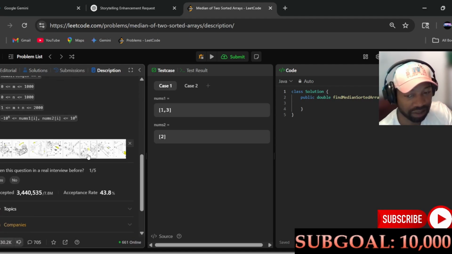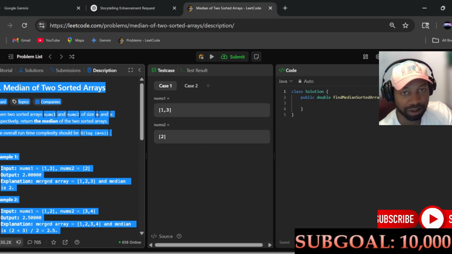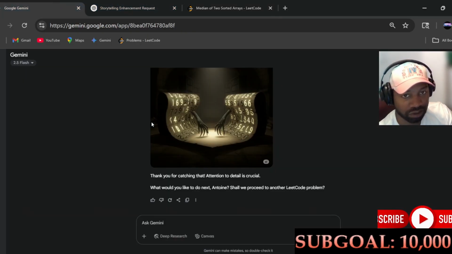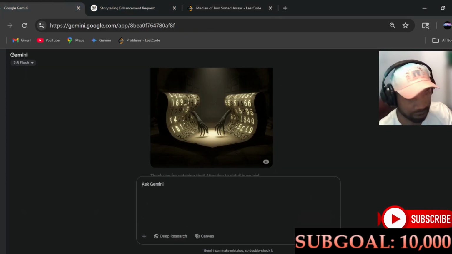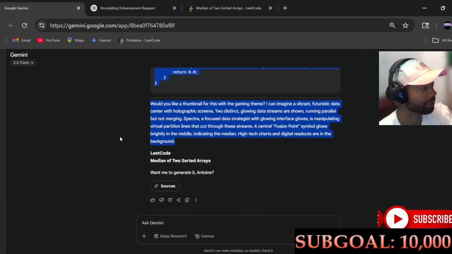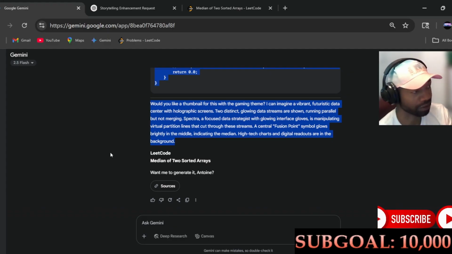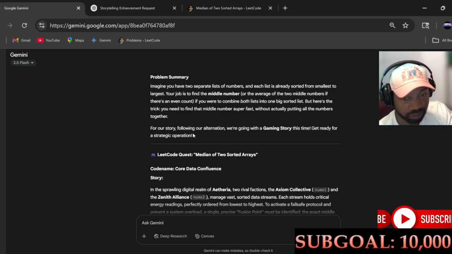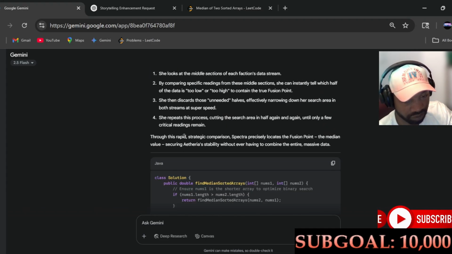Anyway, I'm going to go from the bottom to the top. And we will throw this into our Gemini and see what we come up with. Thinking, sure. Here's something I've also been doing. I'm taking the stories that Gemini has made and I put them into ChatGPT. The reason is Gemini is good at following directions, but Chat is just a little bit better at making the stories awesome. But we will read this first part of the problem summary.